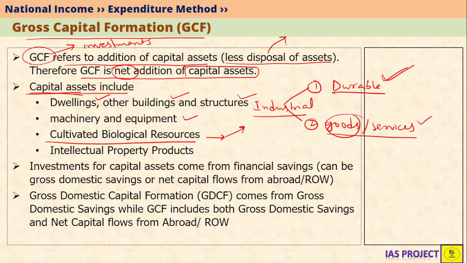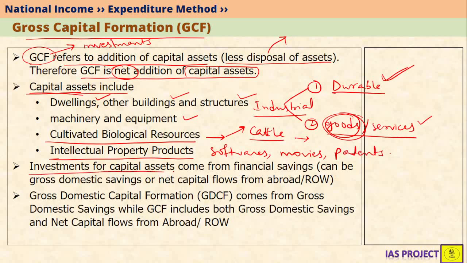Similarly, animals, for example, cattle. Cattle are durable. They live for more than 1 year, 2 years or 3 years. And they also produce goods. For example, they produce milk. So other dairy products can also be produced from this. So plants and cattle can also be considered as cultivated biological resources, which means they are capital assets. Also intellectual property products, for example, software, movies, patents and all these.